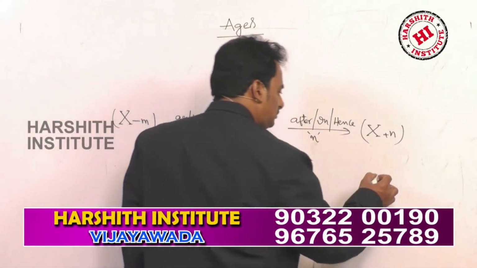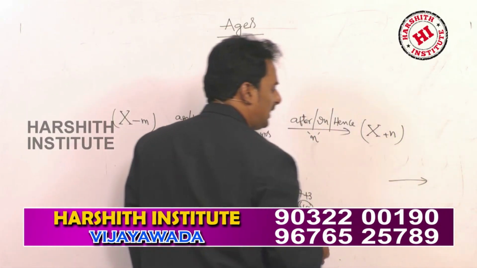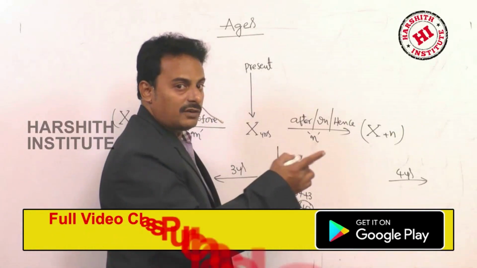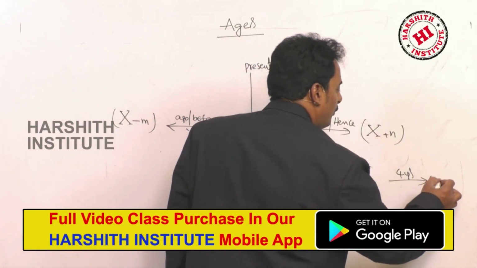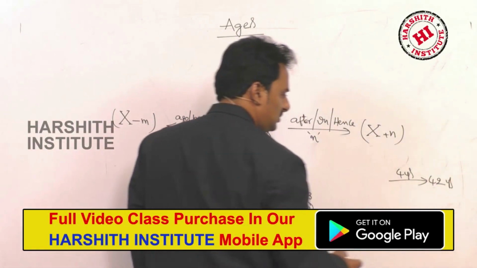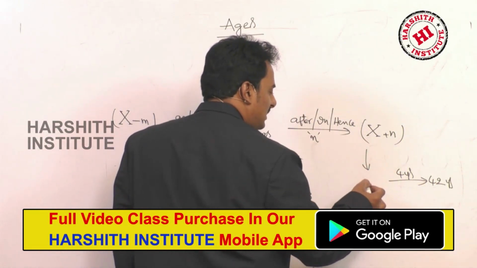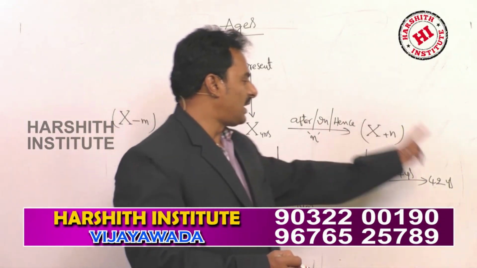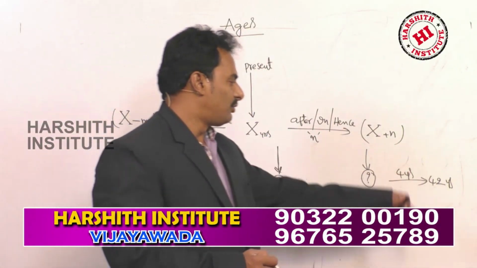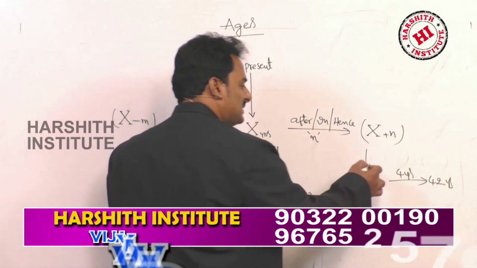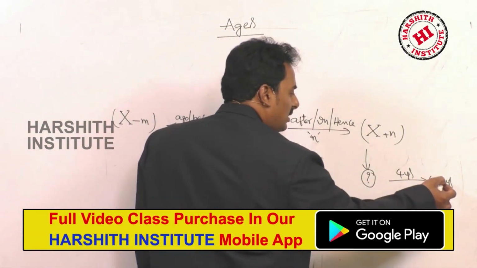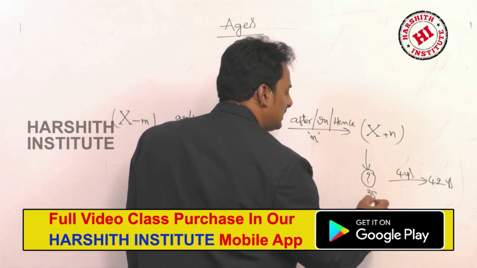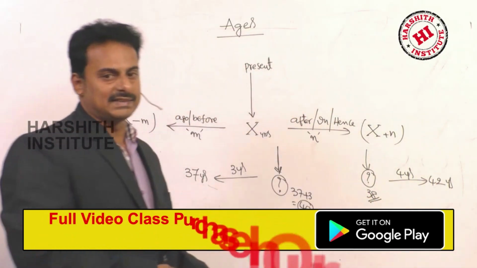And after 4 years, the age of a man will be 42 years. What is his present age? After 4 years, it will be 42. And what about the present age? His present age, 42 minus 4, is nothing but 38 years.